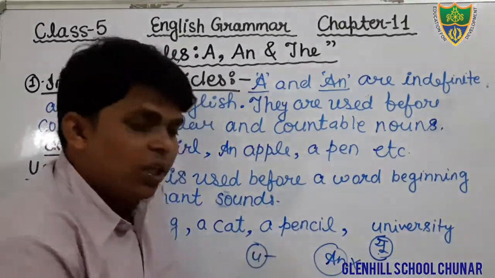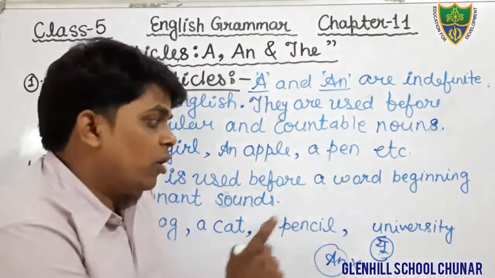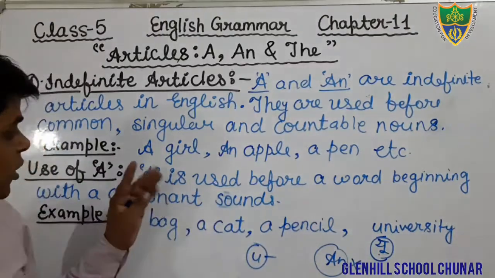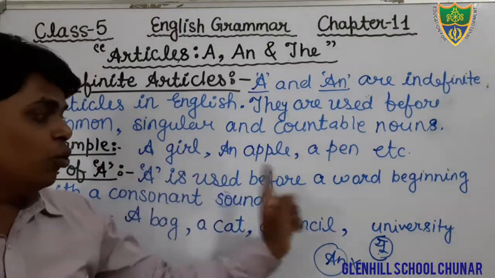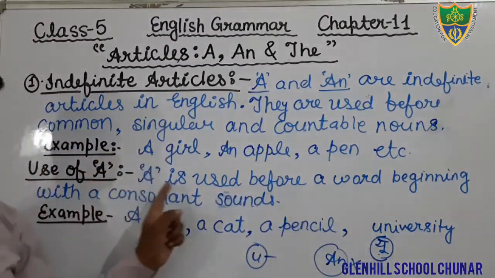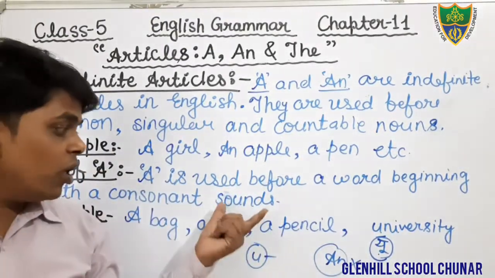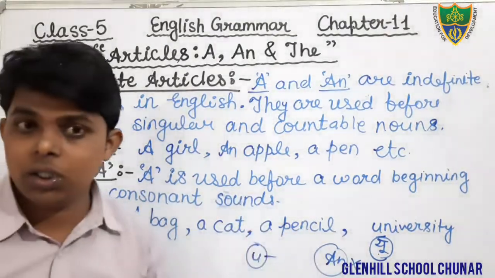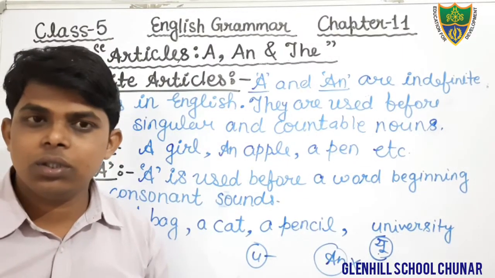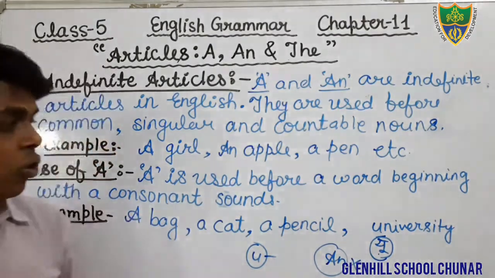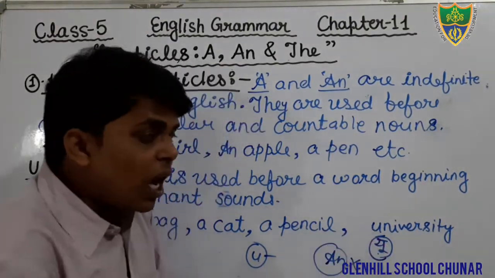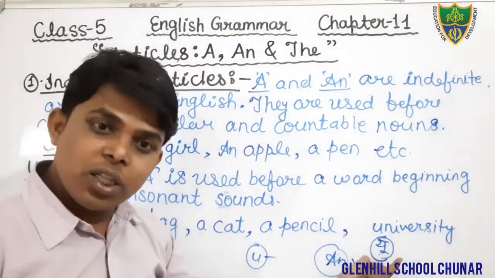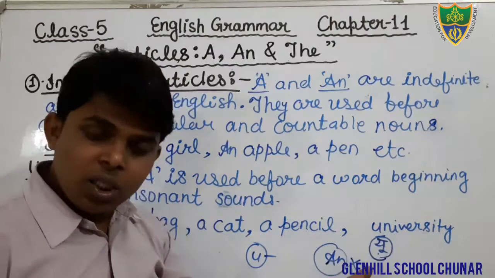Although U is a vowel in English, I am talking about sound, consonant sound. As it has been written, A is used before the word beginning with the consonant sound. Consonant sound is written here, not beginning with a consonant word or letter. The sound of this word starts with ya, that is Vyanjan in Hindi.